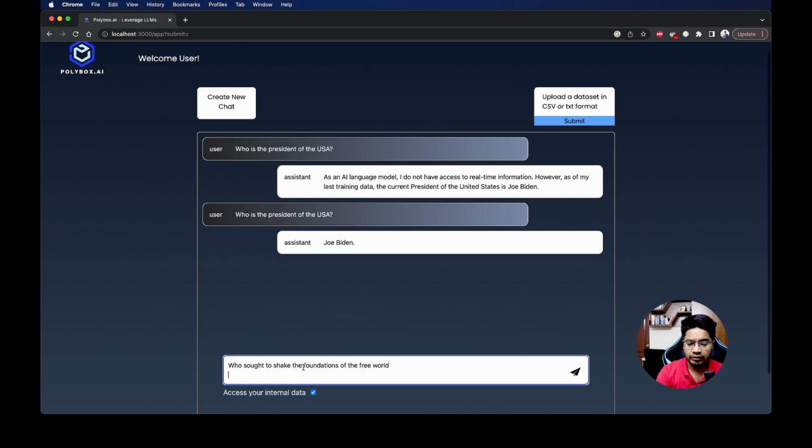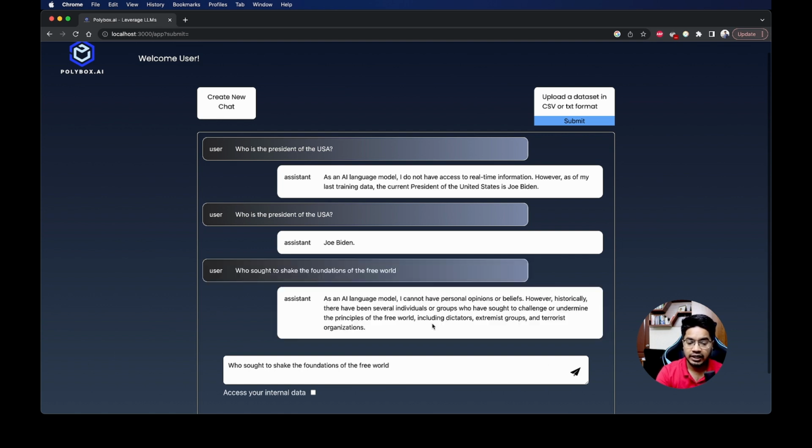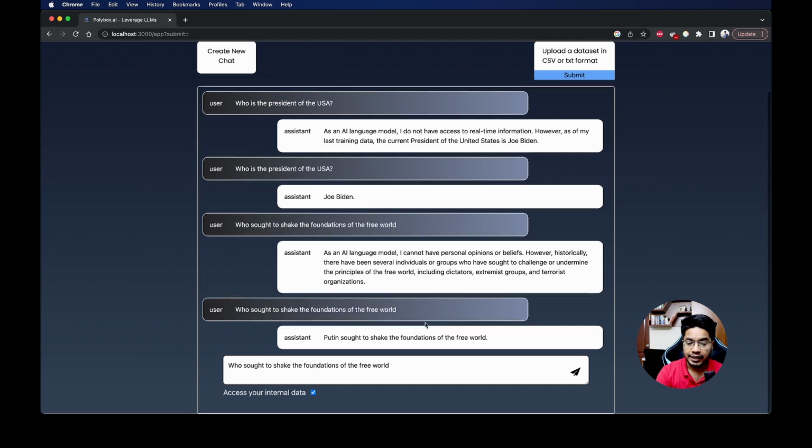If we ask the normal ChatGPT, the response is, as an AI language model, I cannot have personal opinions or beliefs, so it is not able to access our internal data. If we check mark this, we get: Putin sought to shake the foundations of the free world.